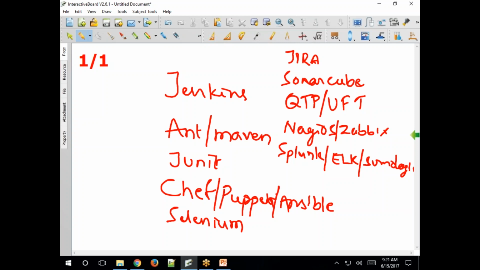So how many tools do you want to learn? Let me tell you the other story also. If you want to write your scripts for Ant or Maven, you should know Java, core Java at least, which is again a 3 months program. Same case for Selenium also. So now, do you want to learn Java also?